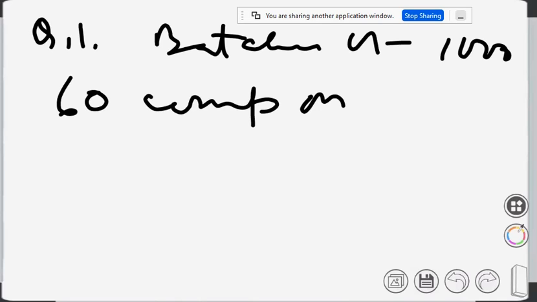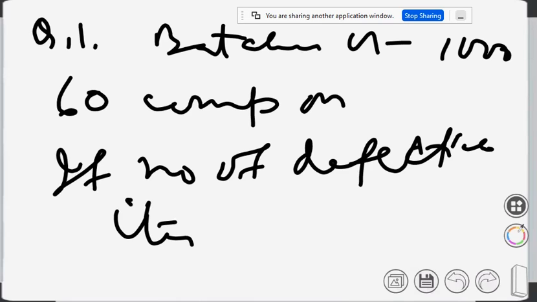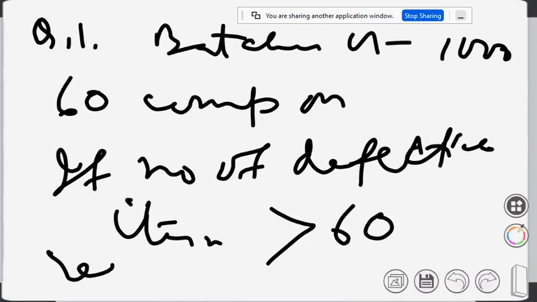That he will not accept if it contains more than 60. So if number of defective items is greater than 60 in 1,000. In 1,000, if it is greater than 60, you will reject that consignment. That is the decision that they have taken. Reject the consignment. Okay.